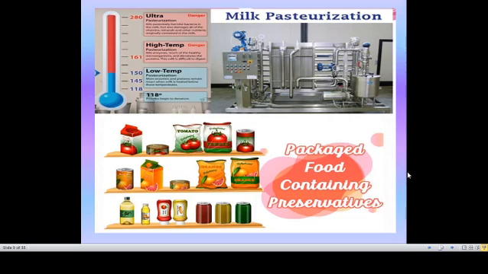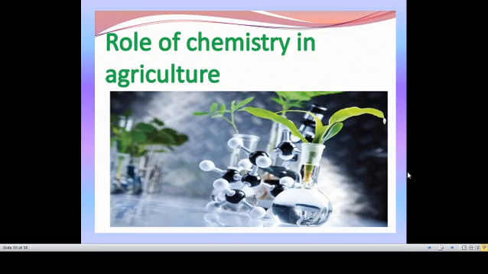Next, packing food containing preservatives. In packed foods, you can see Coca-Cola, while you are opening the bottle some gas will come out. What is the main use of that gas? It is so that the liquid contained in the Coca-Cola should not be spoiled for several months or several days. As well as in packed foods like tomato pickle or tomato sauce, or nowadays you are eating chips, Lays, like that, we can see some gases are stuffed into that cover to avoid the spoilage of the things which are present inside. So these are the methods for preservation of food.